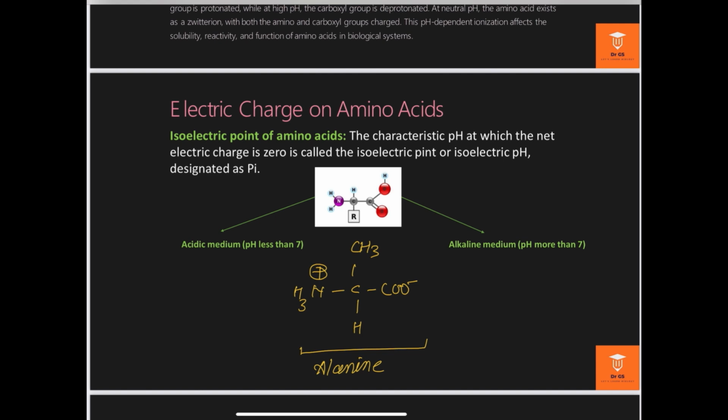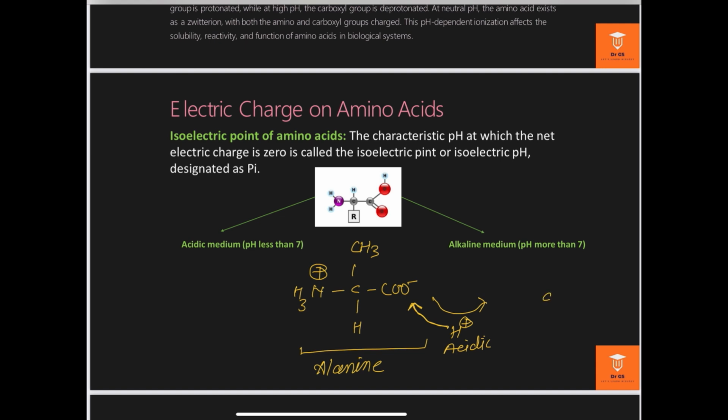It seems that during electrolysis, this alanine doesn't move to any electrode. If I dissolve this alanine in an acidic medium, meaning when I provide hydrogen plus ions, and we know that acid releases hydrogen plus, this hydrogen plus is accepted by this carboxylate ion. This carboxylate ion accepts the H plus ion from the acidic medium.